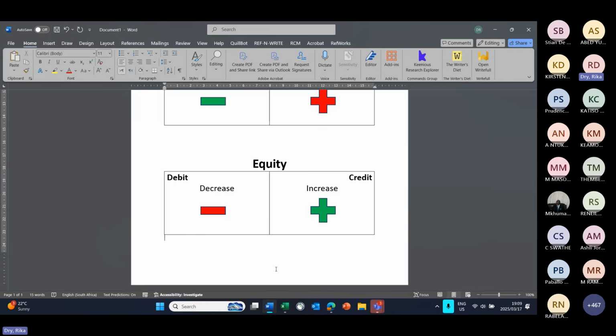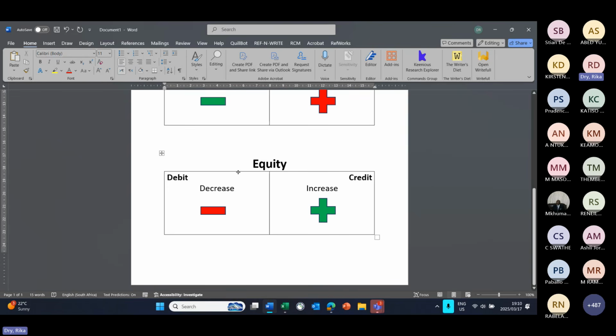Now, income will increase your equity because if you make a profit, so through the income that you generate, the money available in the business to expand or that belongs to the owner increases. On the other hand, if you pay expenses, the expenses will decrease the equity.